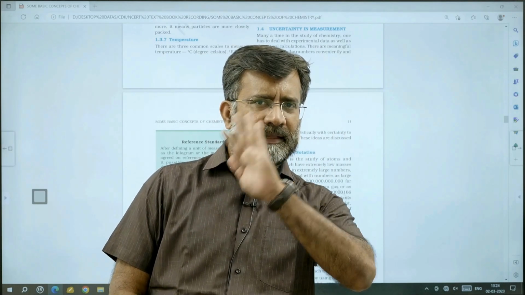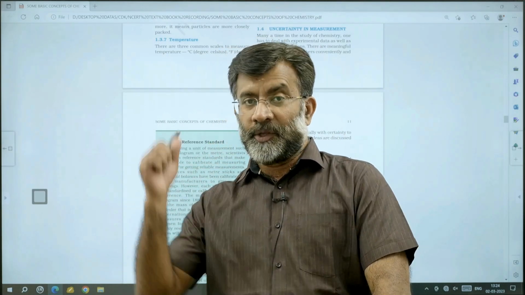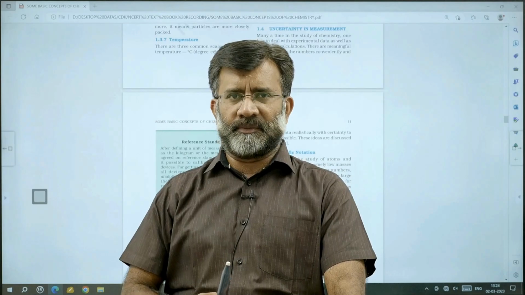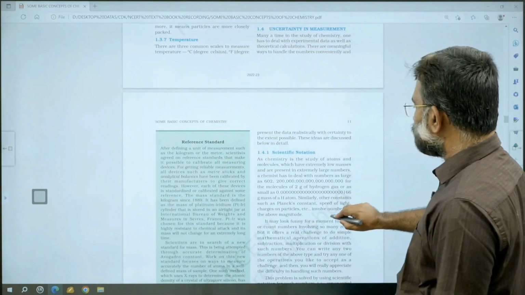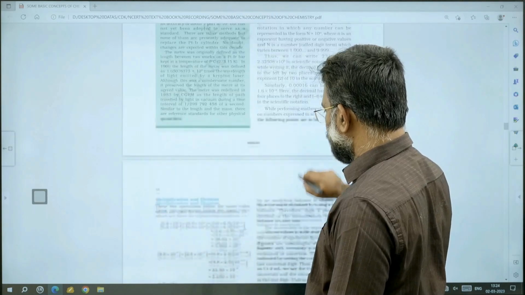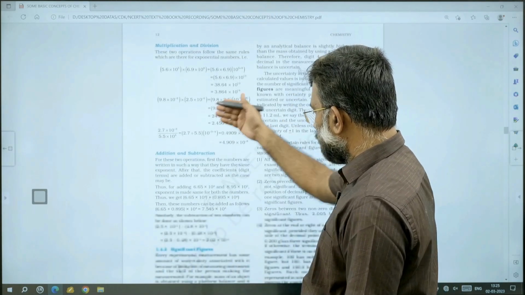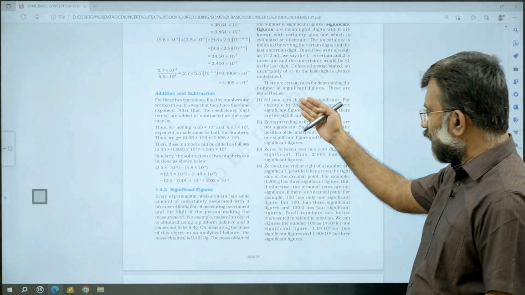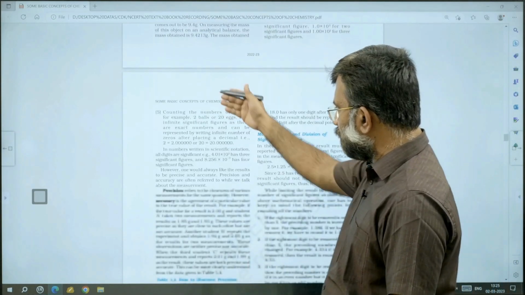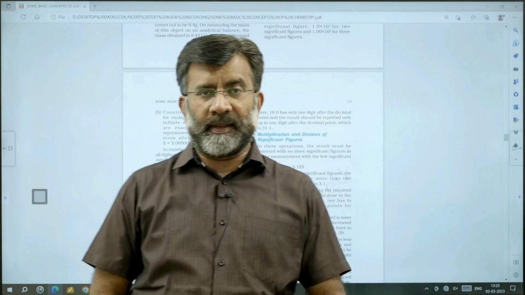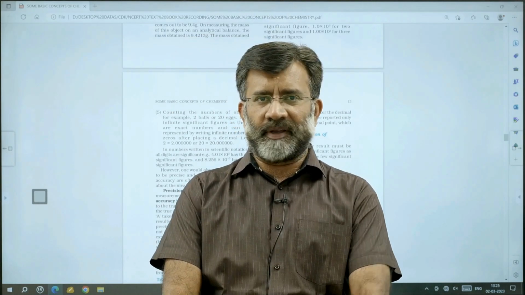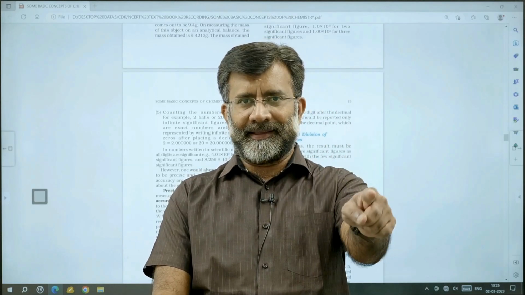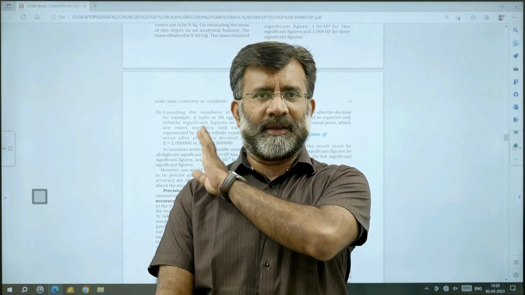So after learning units and dimensions in physics, you can review this area and try practicing a few problems given in the textbook and in the materials. Representing scientific notation, multiplication, division, addition, subtraction, significant figures, and rules concerning significant figures: 1, 2, 3, 4, 5. Five rules are explained regarding significant figures. I am not going into the details of that because you are learning more than this in physics. After learning that, you can review this topic.